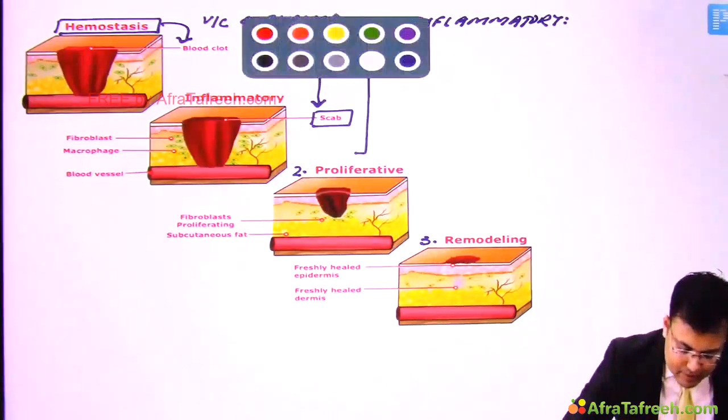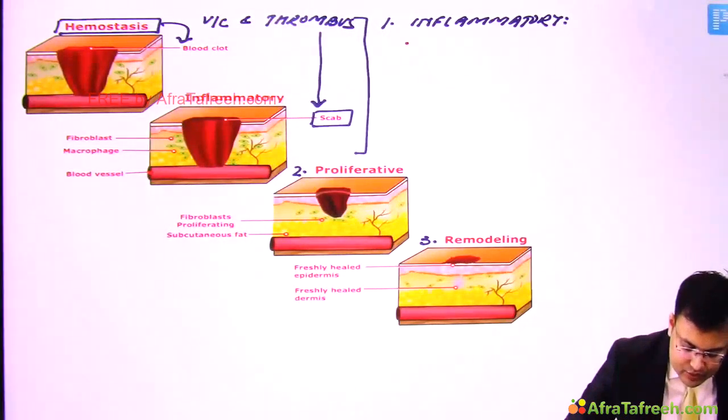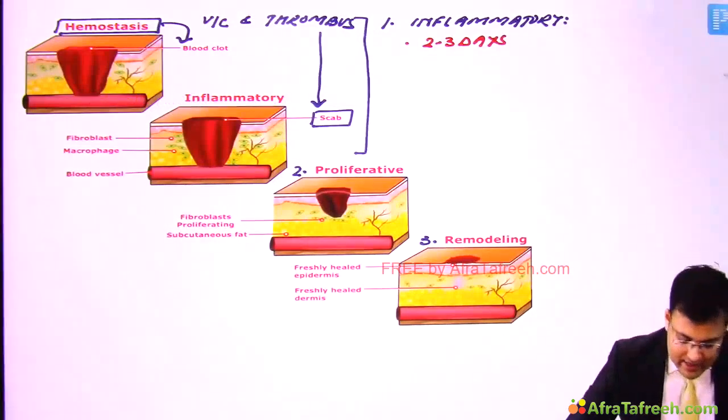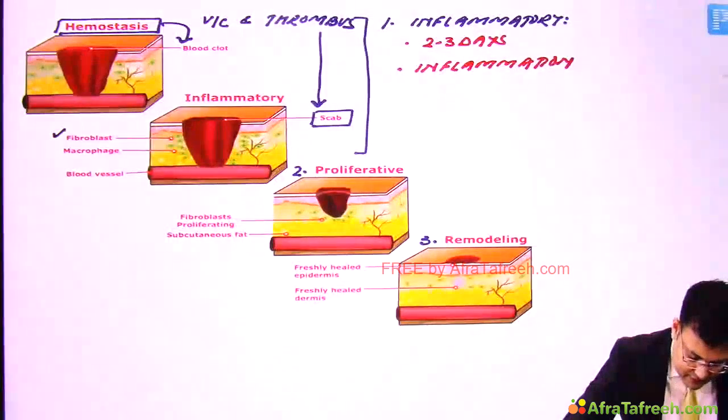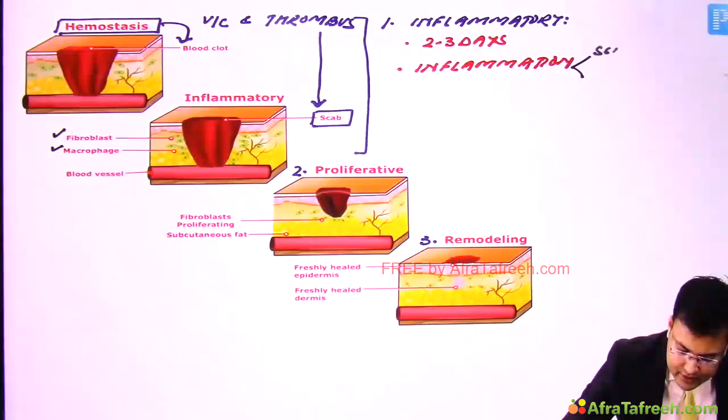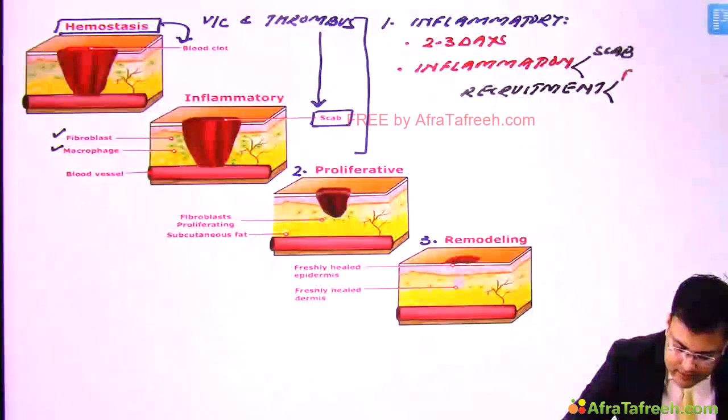So the important points related to the inflammatory phase: it lasts for 2 to 3 days, and after thrombus formation there is inflammation, and because of this inflammation there is recruitment of fibroblasts and macrophages.